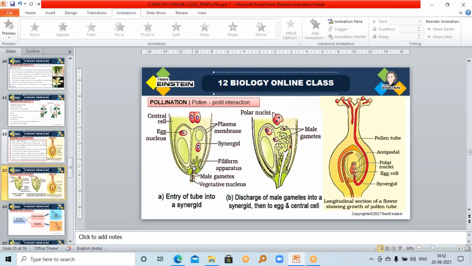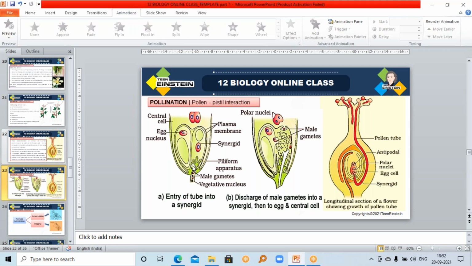Why are you using sucrose? You are providing a nutrient for the germination of the pollen grain. Sucrose is a nutrient medium that helps the growth and germination of the pollen grain. So you provide a 10% sugar solution, and dust the pollen grains on the surface of that nutrient solution.